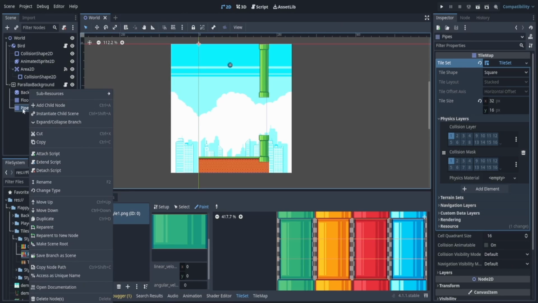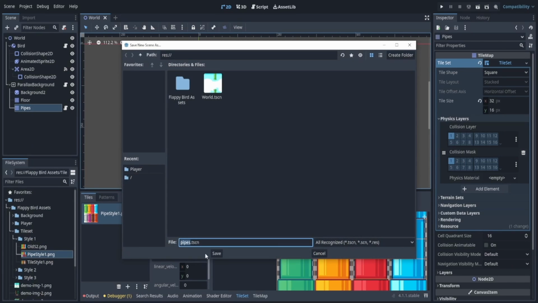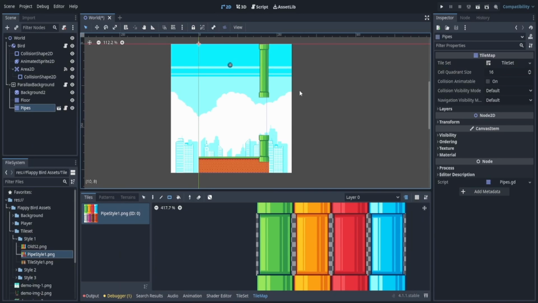So let's take our pipe and we're going to save branch as scene. Okay, I'm going to save the branch as scene. And now this thing appeared. It says open an editor. But what does that mean?